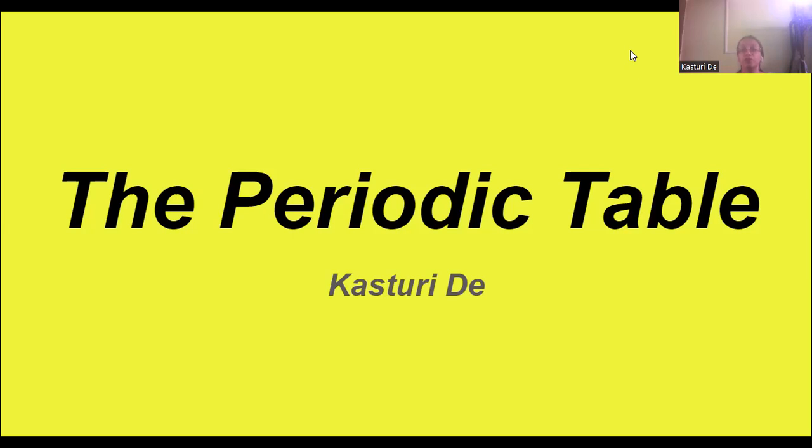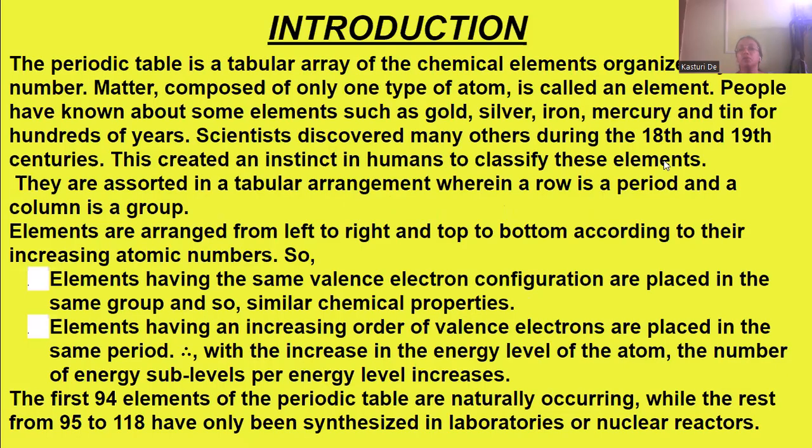So let us start with the chapter, the periodic table. It's a new chapter on chemistry. So what is a periodic table? Periodic table is a tabular array of the chemical elements organized by atomic number. So on the basis of atomic number, the chemical elements are organized in a tabular form, and that is known as the periodic table.